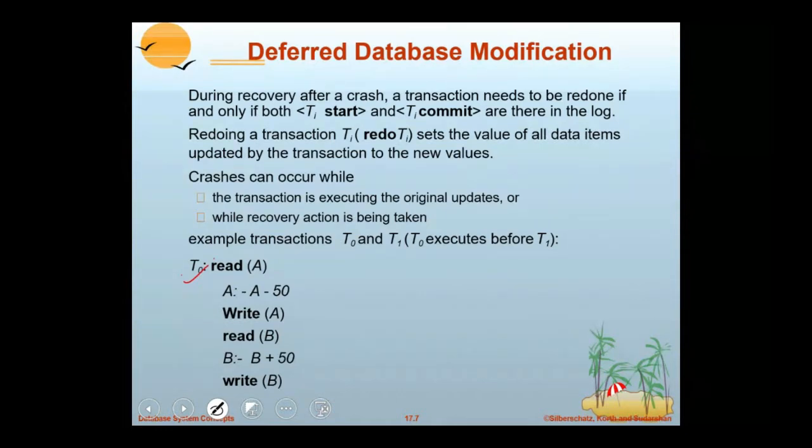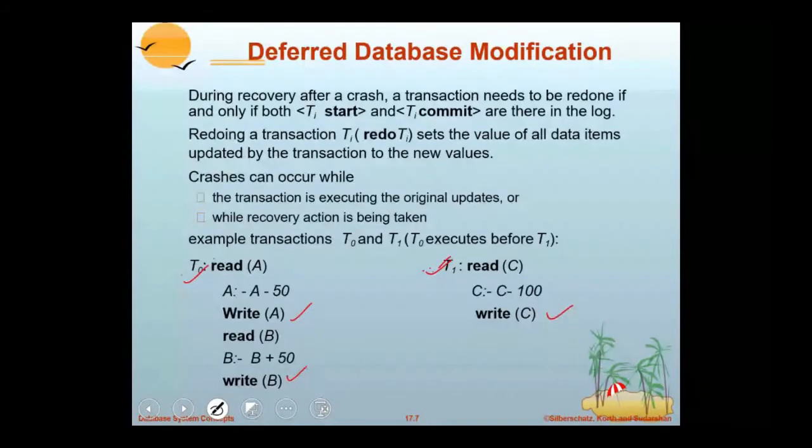Here, I have two transactions. One is T0, which is transferring some amount from account A to B. Say it requires two update operations, write A and write B. And there is one more transaction, T1, which also needs one update operation, write. If these two transactions are running serially, and if any error occurs in the system, how can it recover from the failure? We have to learn.